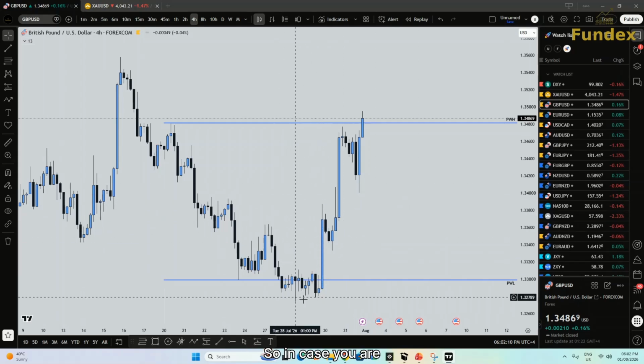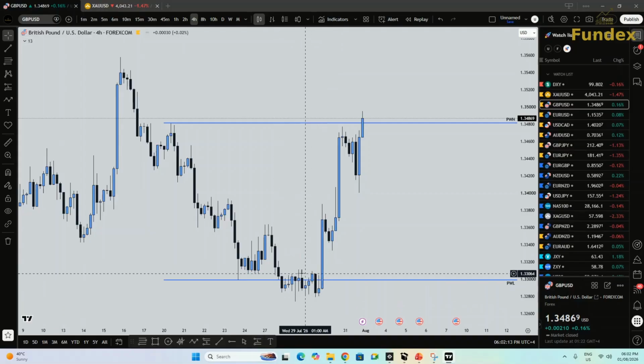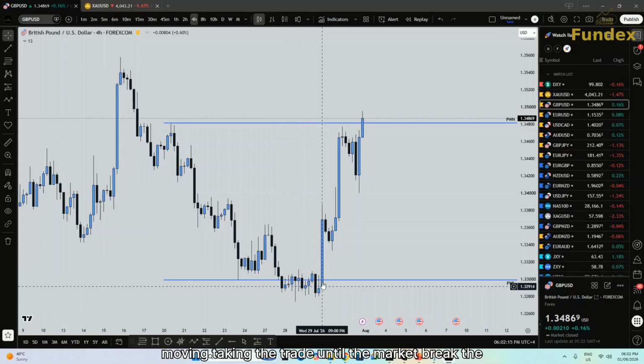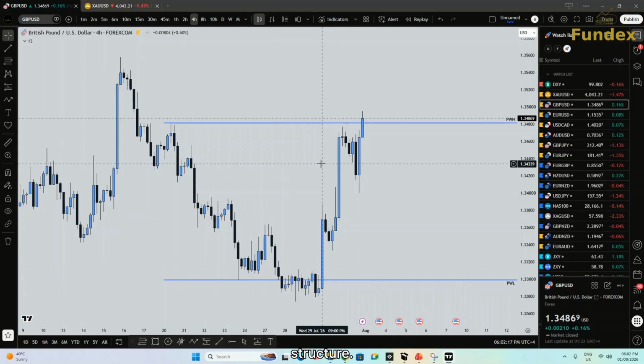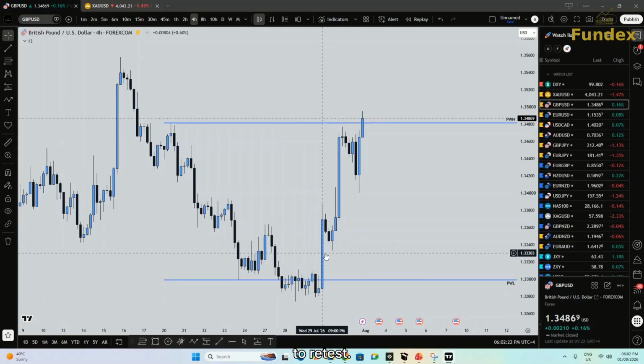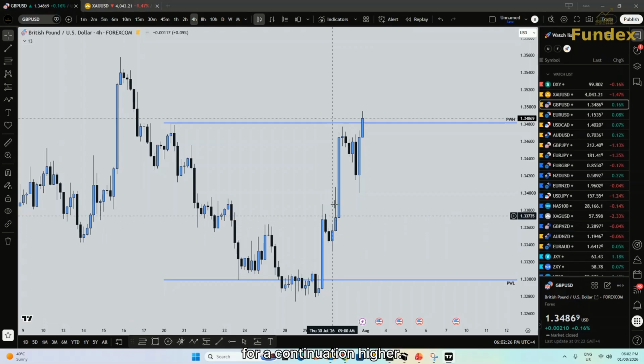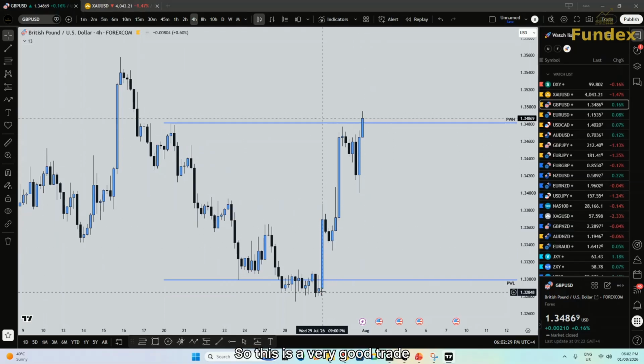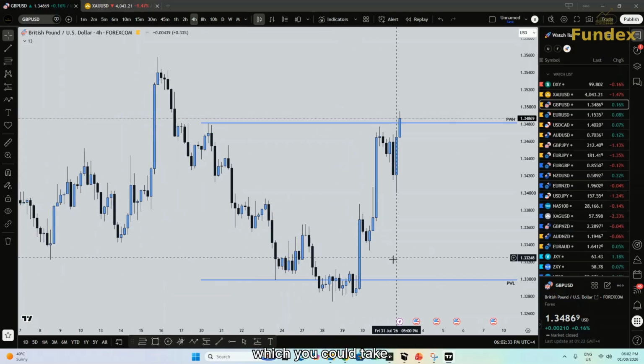So in case you don't want to risk taking the trade until the market breaks the structure, you can wait for the price to come back to retest, and this is another trade over here for a continuation higher. This is a very good trade which you could take.